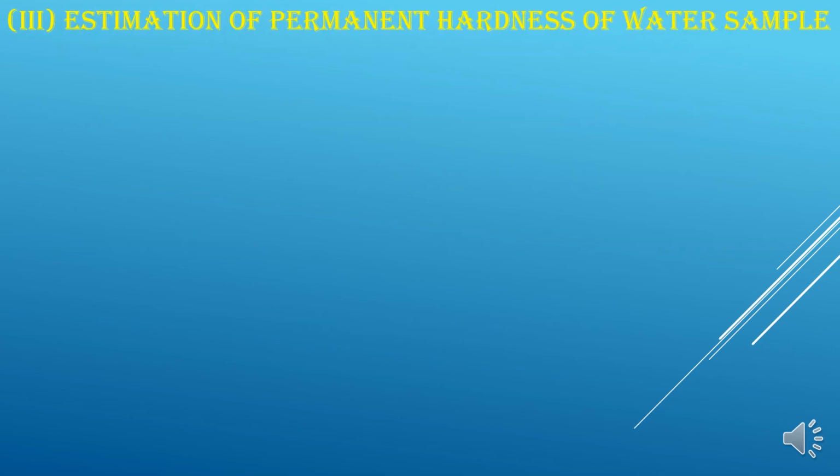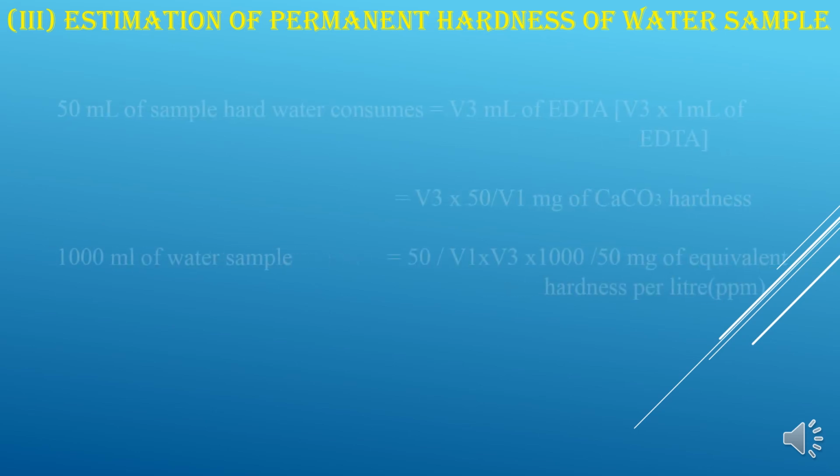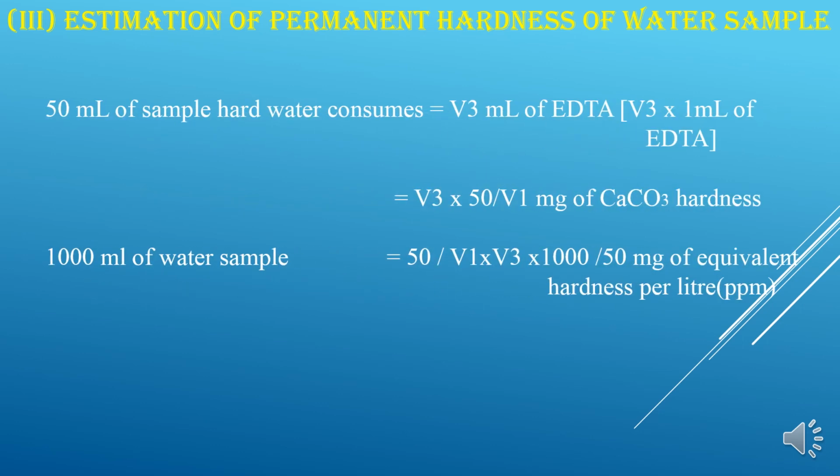Now the next calculation is estimation of permanent hardness of water sample. So here we know the third titer value is V3 ml of EDTA. So V3 ml of EDTA can be written as V3 into 1 ml of EDTA. So in the place of 1 ml of EDTA, you can substitute 50 by V1. The same calculation, instead of V2 you get V3. So again we get permanent hardness is equal to 1000 into V3 by V1 ppm, or calcium carbonate equivalent hardness.